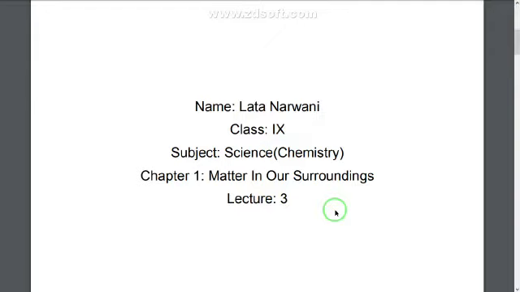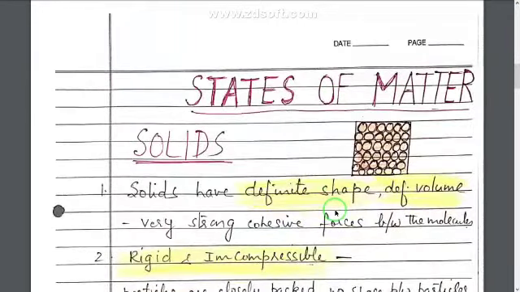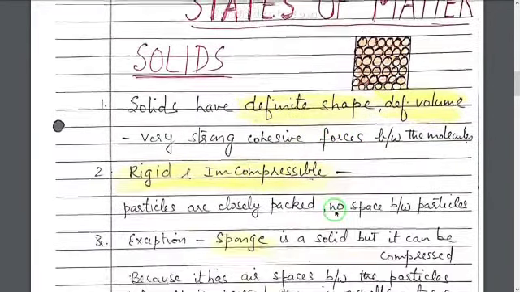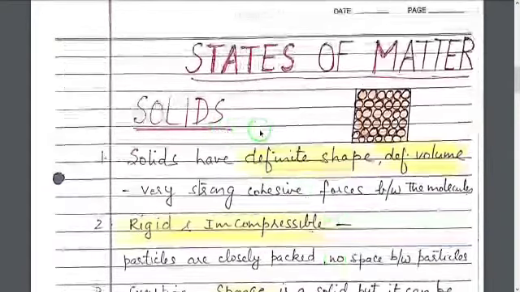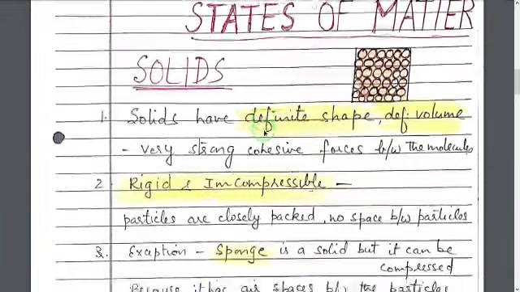Now today we'll learn states of matter. What are the states of matter? There are 3 main states of matter. They are solid, liquid and gas. So one by one we'll study the characteristics and properties of solids, liquids and gases. So first let us study about solids.